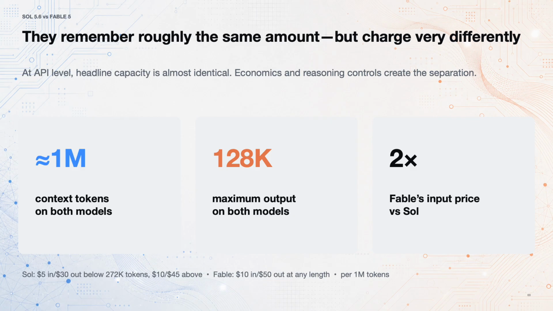The economic difference is clearer. Sol lists at $5 per million input tokens and $30 per million output tokens. Fable lists at $10 and $50. So Fable's input is twice the price, and its output is about 67% more expensive. One important caveat: Sol applies higher pricing to very long prompts beyond its stated threshold, while Anthropic says Fable's full 1 million token window uses standard pricing.